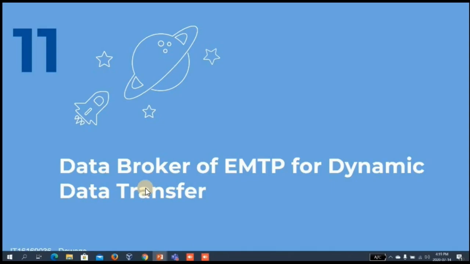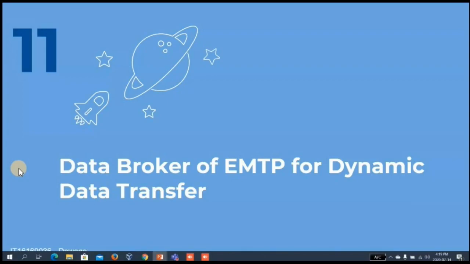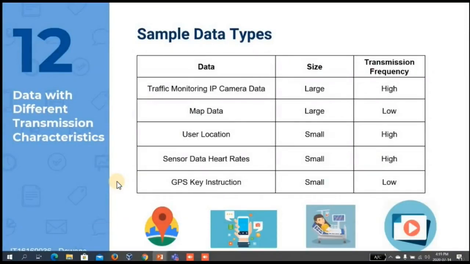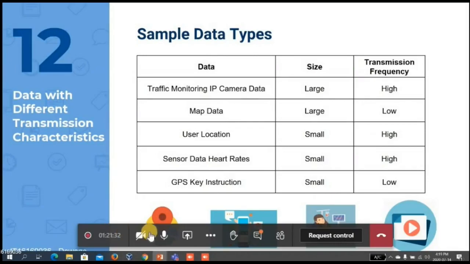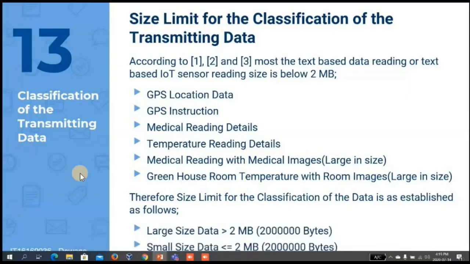In this protocol, the data broker supports dynamic data transfer by classifying data based on the size and the transmission frequency of different kinds of data that travel through our protocol. These are some sample types of data categorized under size and transmission frequency that are supported under our transport layer protocol.